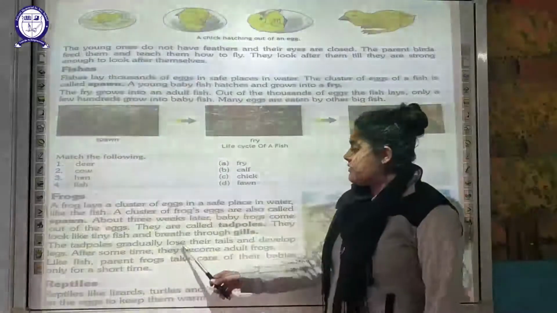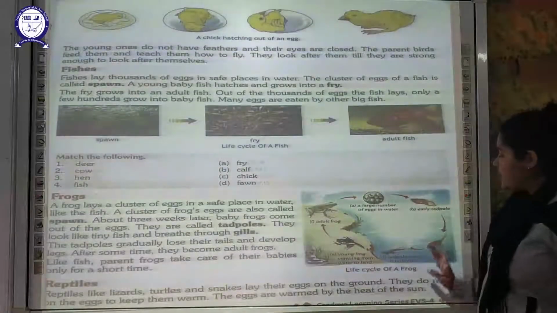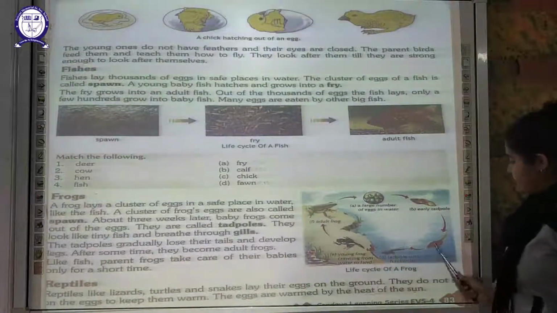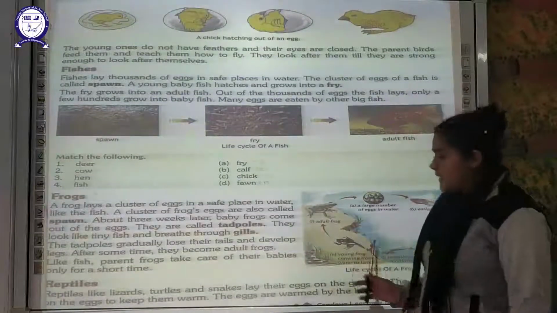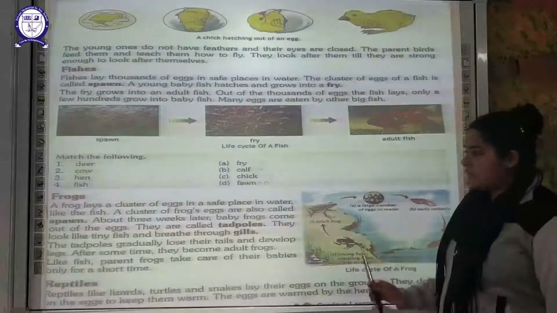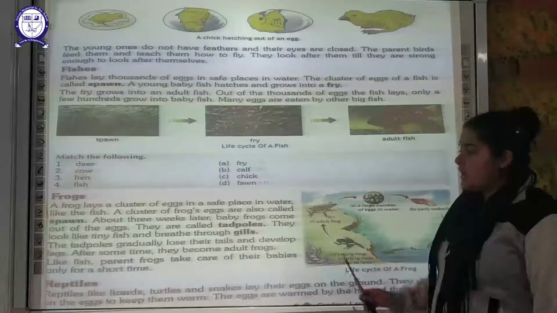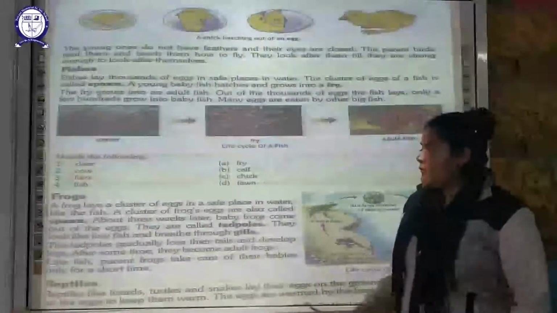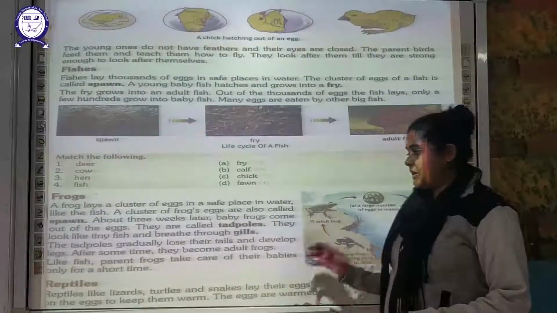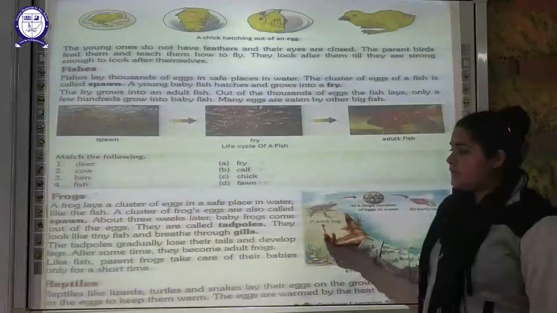These tadpoles gradually lose their tail and develop legs, because now they are moving from the water to the land. After some time they become adult frogs. As they develop the legs, the tail is lost, and now they are becoming the adult frog.